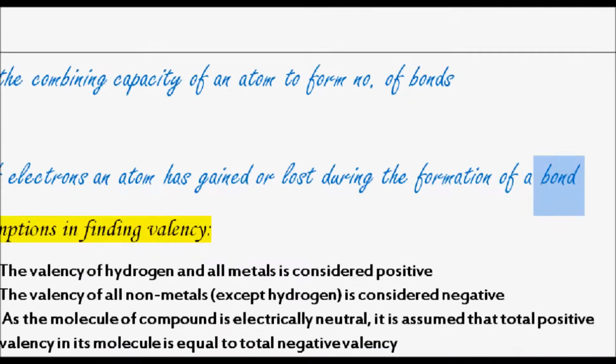For example, if we take sodium chloride, NaCl, we know that sodium falls in the first group, therefore its valency is equal to 1. That means sodium will lose how many electrons here? In this case it will lose 1 electron. Coming to chlorine, which group does it fall in?